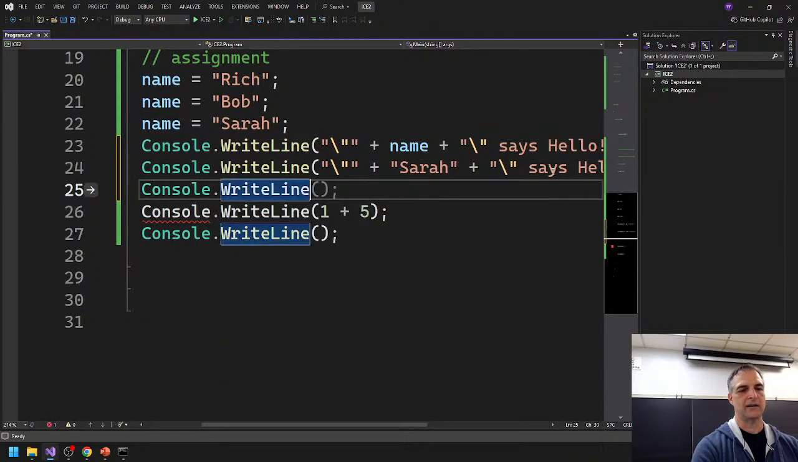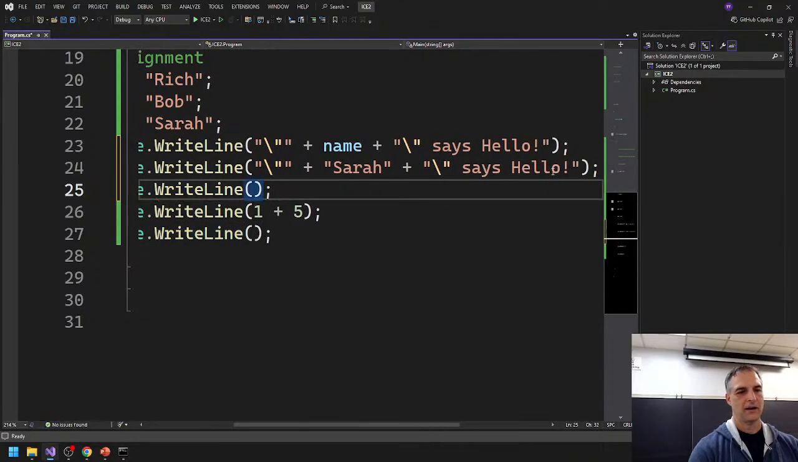Let's do the next line. This is as if we're doing math, right? Where now it's going to be like this. So it's going to be backslash this, and then Sarah, and then it's going to be backslash this, and then says hello, and then like this. So this is where we started.